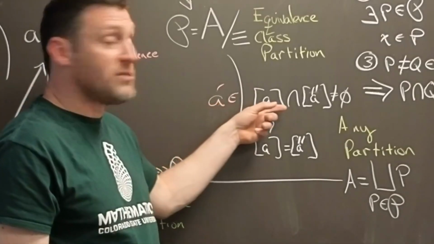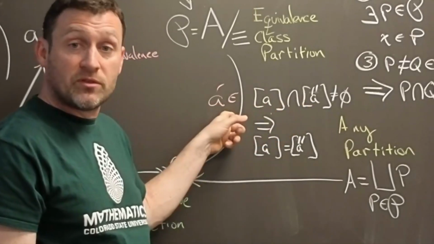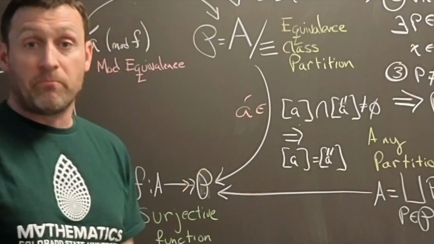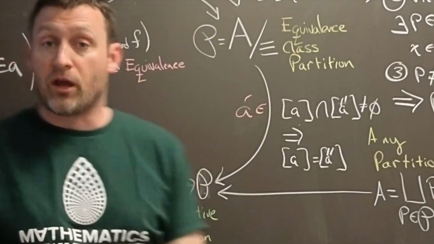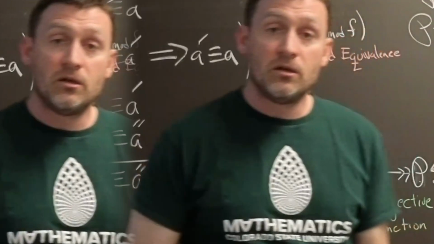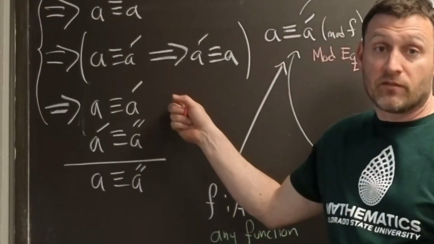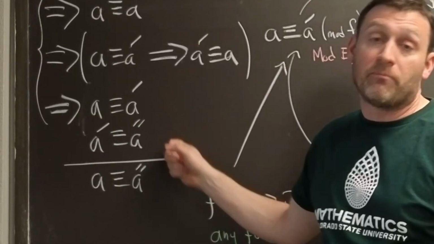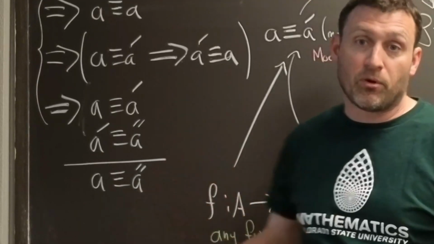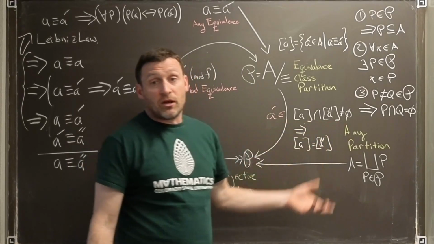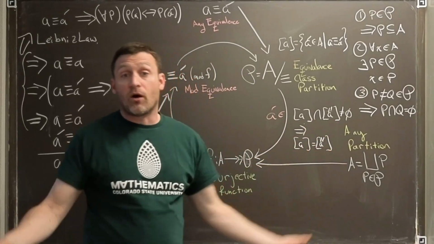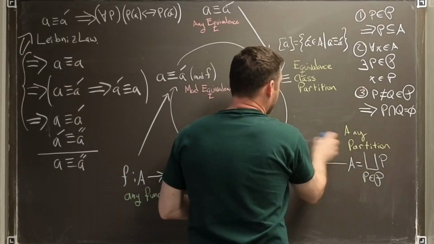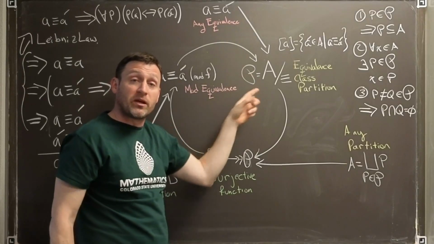Since A prime is in both of these, then A is equivalent to A prime. But A double prime is also equivalent to A prime, and it doesn't matter which side we put the equality on, because of the symmetric law. But now that means that we've set up our transitive law as well. We have A equivalent to A prime and A prime equivalent to A double prime. Therefore, A is equivalent to A double prime. Well, since A and A prime are equivalent, that means their equivalence classes are identical. We now see that the third condition is also satisfied. So we now see if we have an equivalence relation, we get a partition.